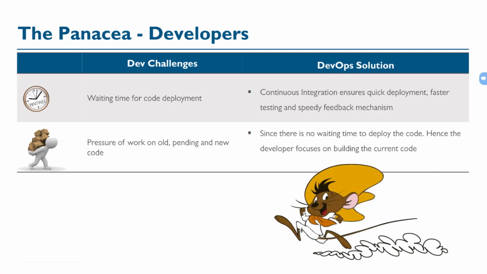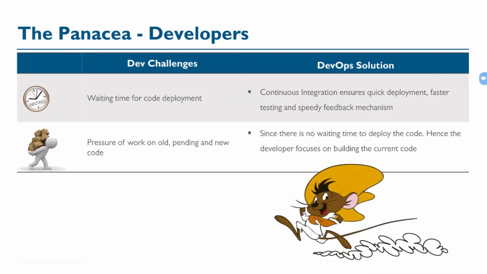In the development team, we have developers, testers, and quality analysts. In the operations team, we have those guys who are managing the infrastructure. So DevOps is a methodology which brought developers, the testing team, the quality analyst team, and the operations team together. We'll see how they are brought together.